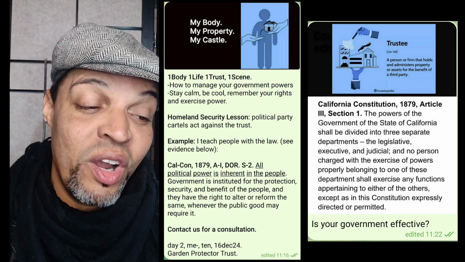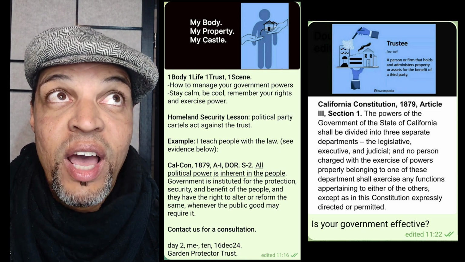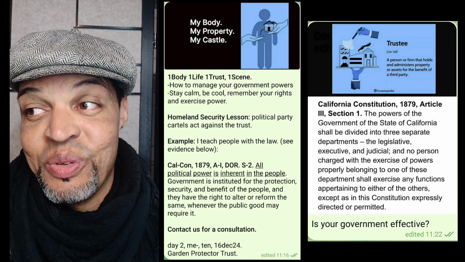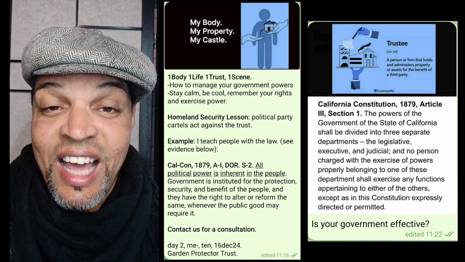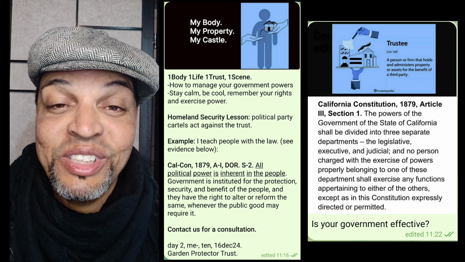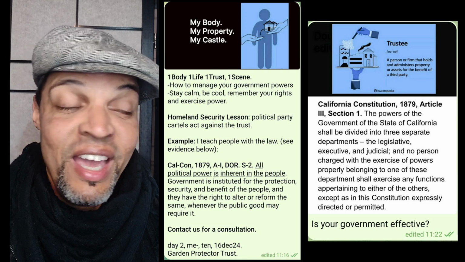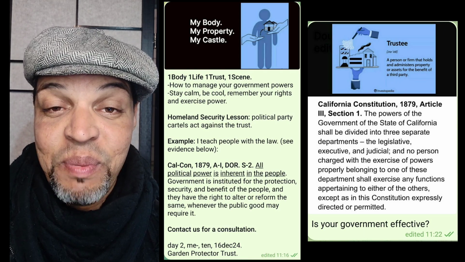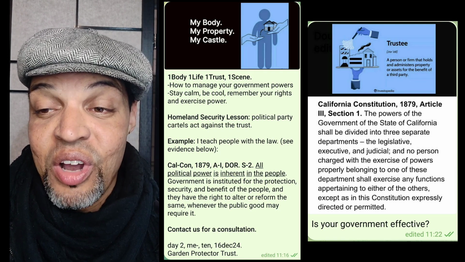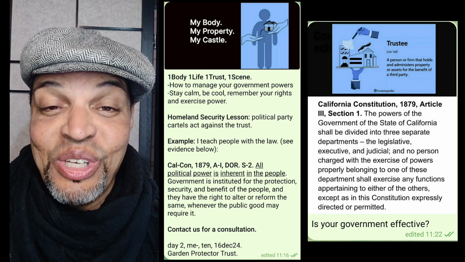All right, check out this example. I'm the example because I'm walking it out right now. I teach people with the law. That's all I do all day, all night. I teach people the law. I show them the law. I say, do you agree to the terms and conditions as written? And a lot of them look at me with blank stares like, what are you talking about? I'm like, hey, what's up, my neighbor? I'm just trying to show you the law because I know that you don't know the law because your HOA has you turned out. I know that you don't know the law because you're a taxpayer. Anybody that calls themselves a person, I know that they don't know the law because they're giving up their money to our government creatures, and it's fair. It is so fair.